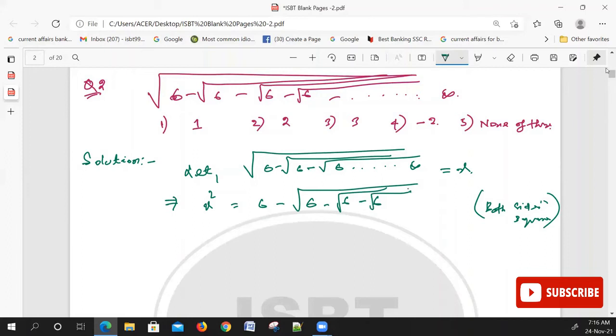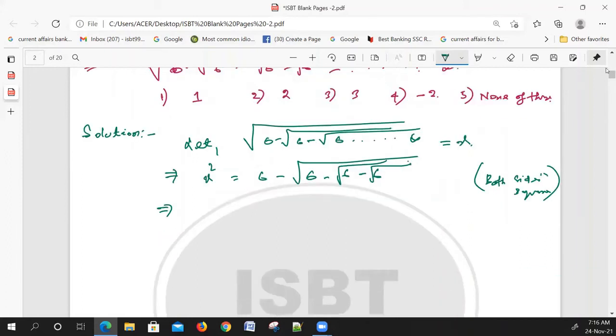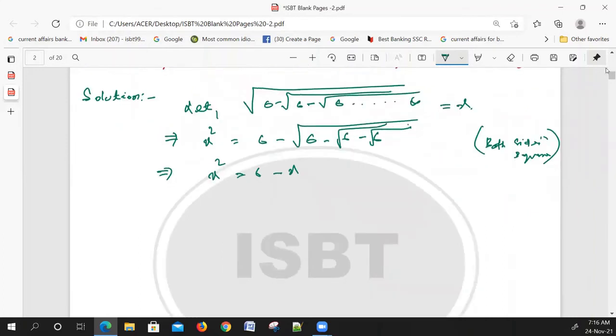Again in the next step we can write x square is equal to 6 minus x, because we have already taken this as x. Now x square plus x minus 6 is equal to 0.